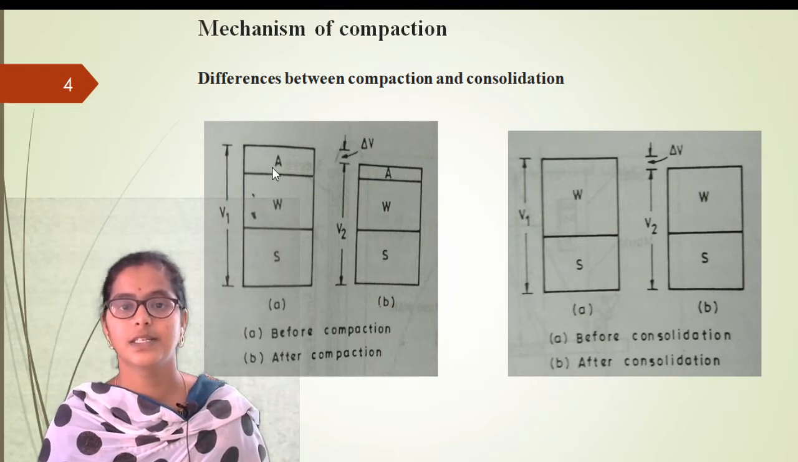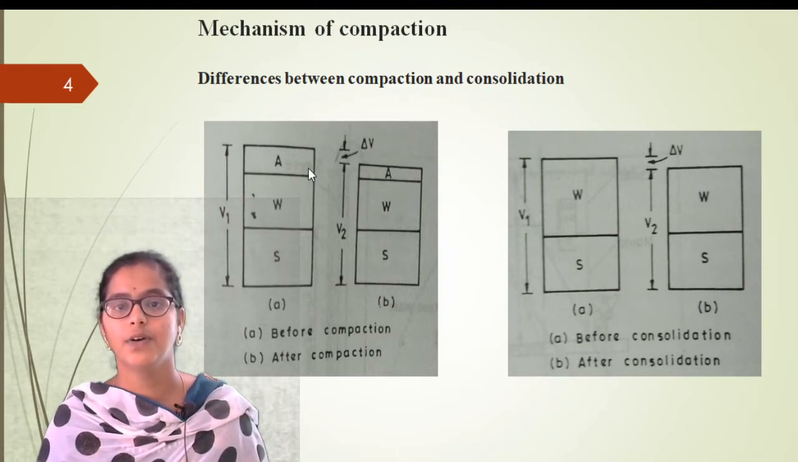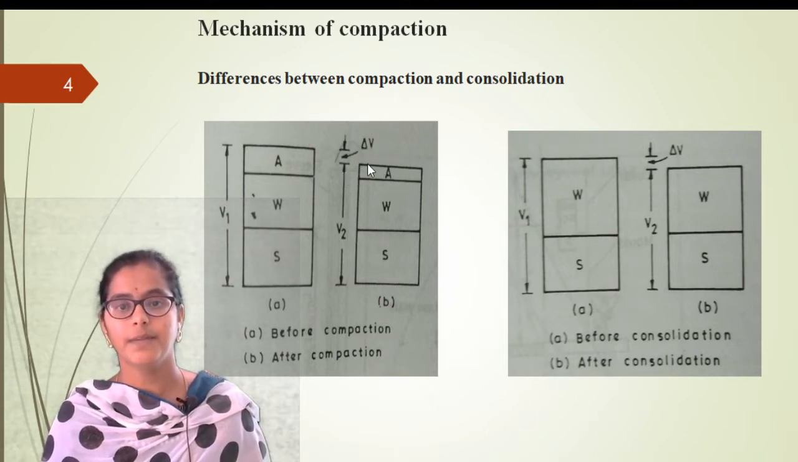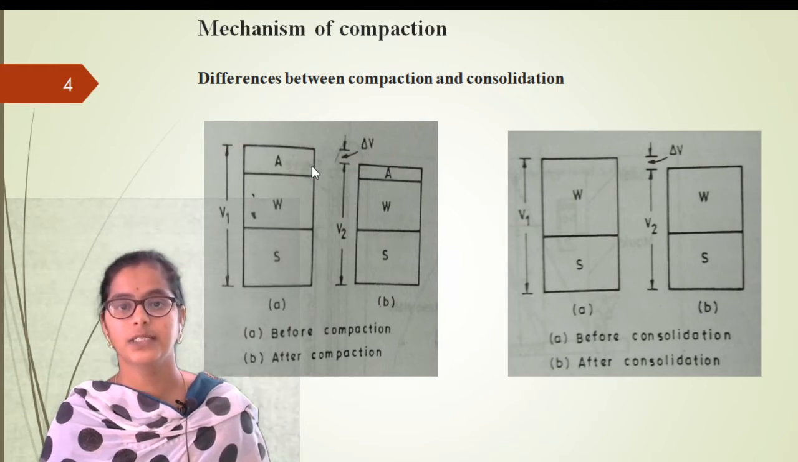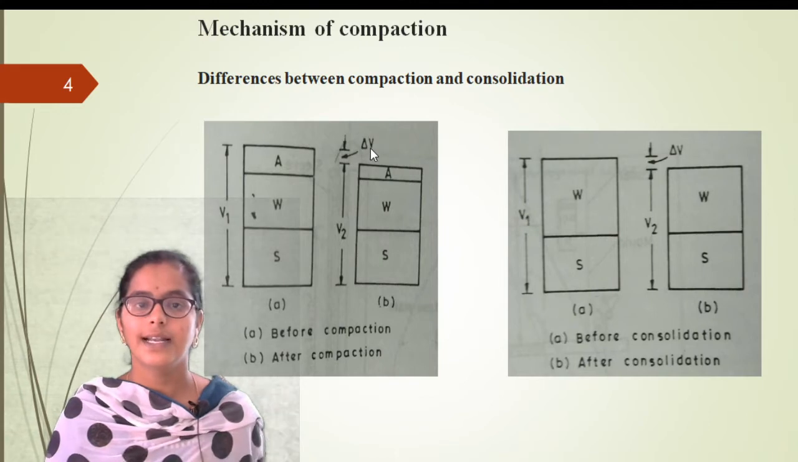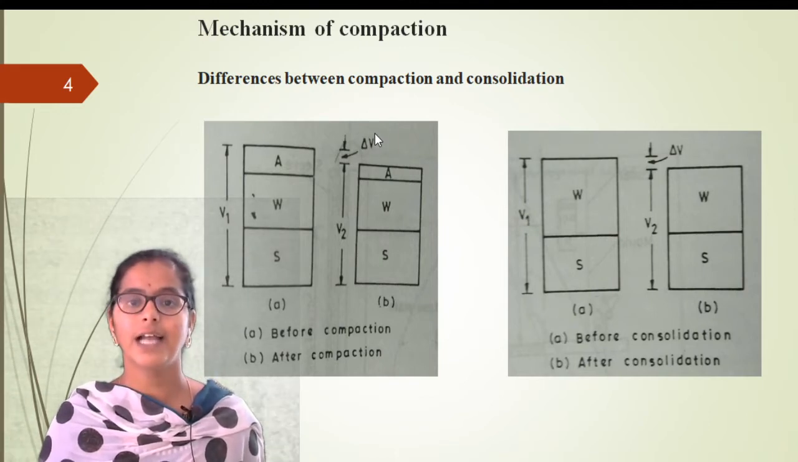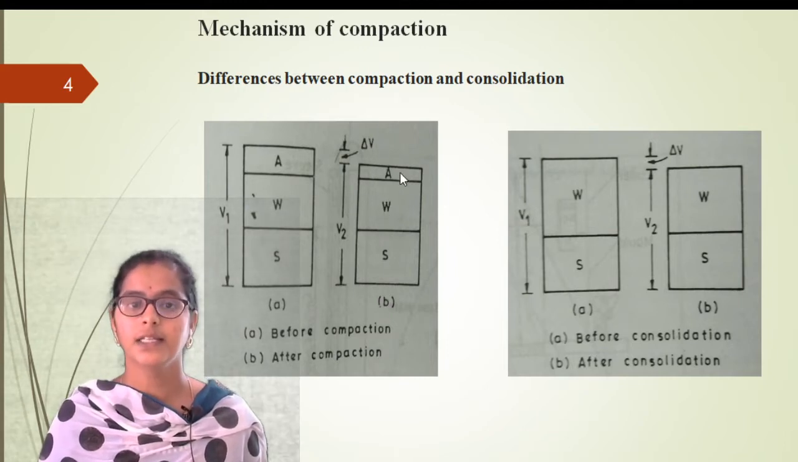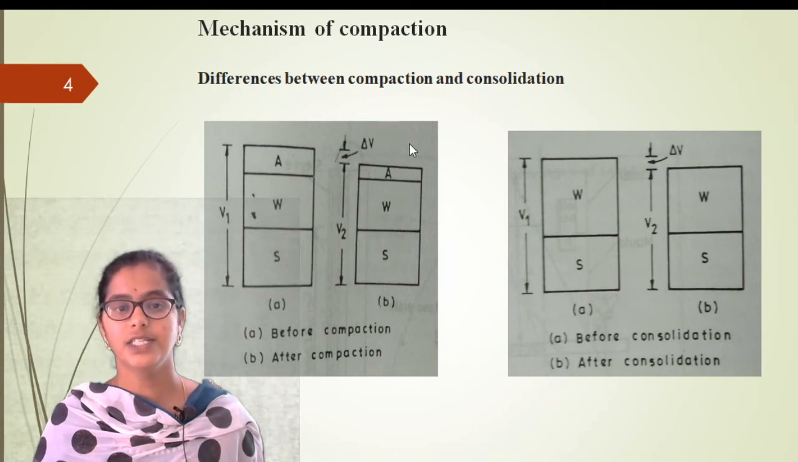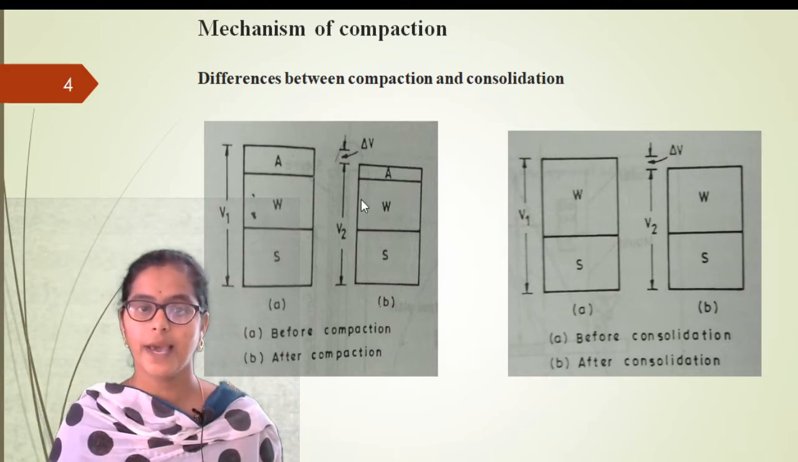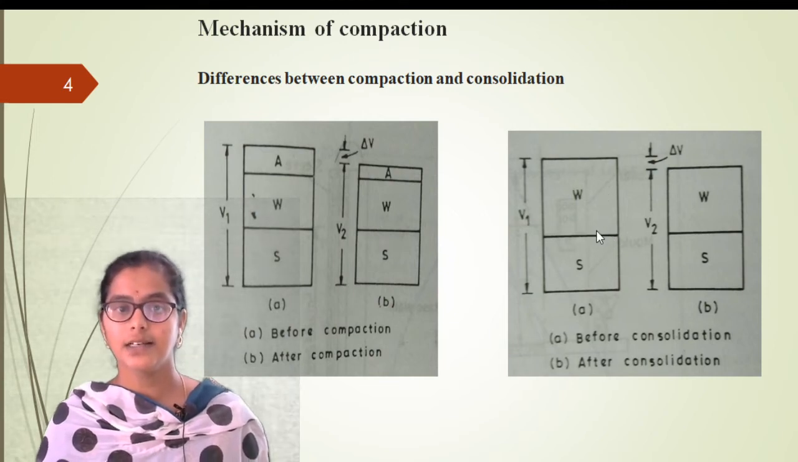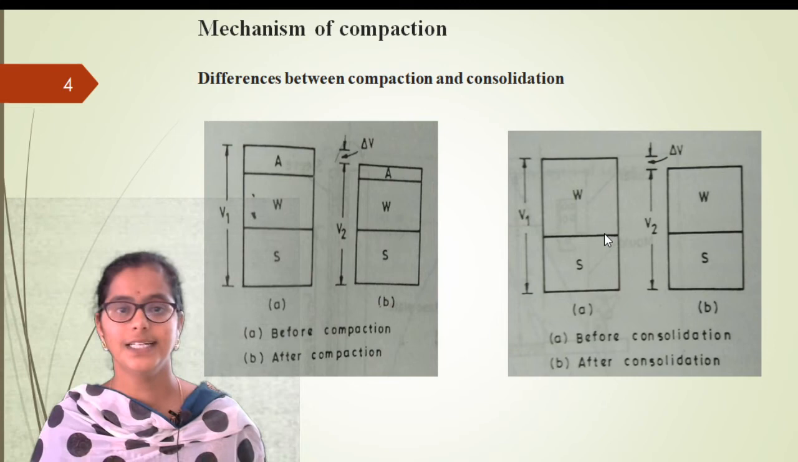So here it is compressed. The magnitude has decreased. The volume of air voids has decreased, right? So it became delta V. We are representing that change amount to be delta V. So delta V is the reduction in the volume of the air voids, right? So this is what is happening during the compaction, that there is a change in the volume of the air voids, right? So this is about compaction. Now we'll discuss consolidation, right? So as we said, consolidation is suitable for saturated soil.